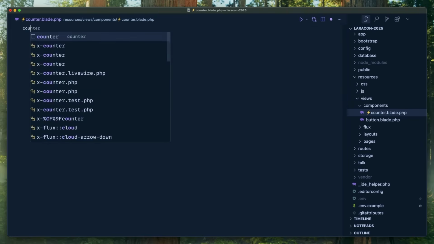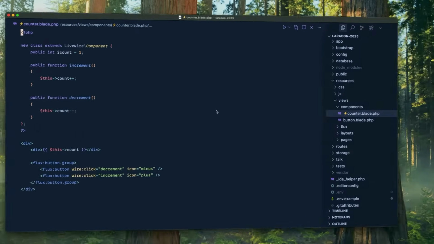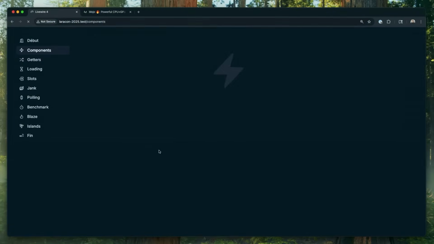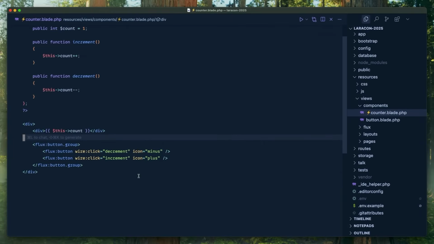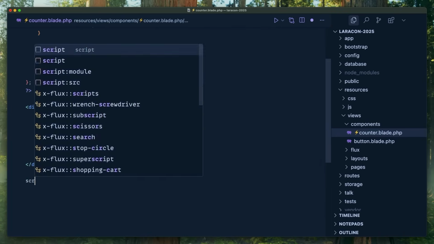Let's build this component. I know you're all converted. No notes. You love it. This is a counter component. You got some state. You got your methods, increment, decrement. You've seen this a million times, right? All right, this is all working. We're good. One thing that we did that I really like about these single files, should I make this bigger? Do you like it bigger? Yeah. All right, so scripts.